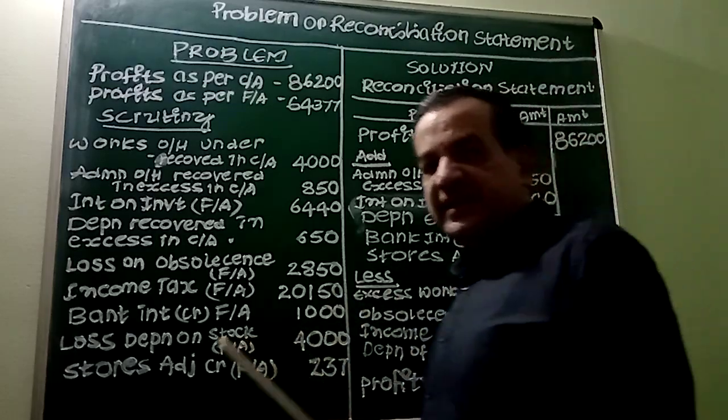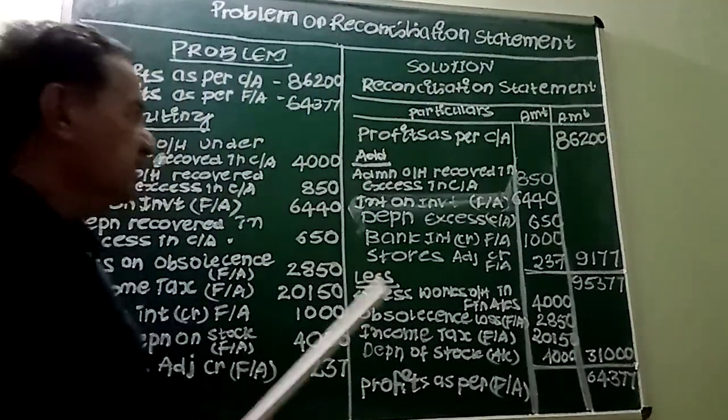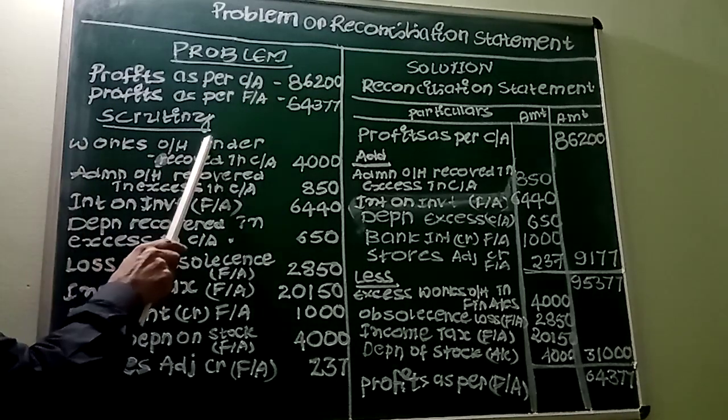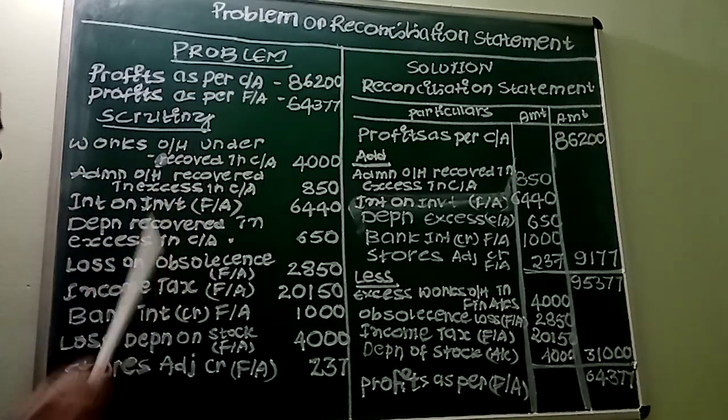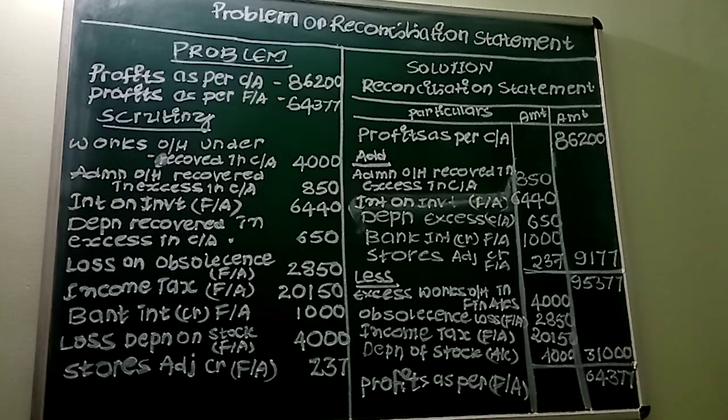Then you take item by item. First item is works overhead under recovered in cost accounting. Under recovered in cost accounting means it is charged excess in financial accounting. So excess means more expenditure.